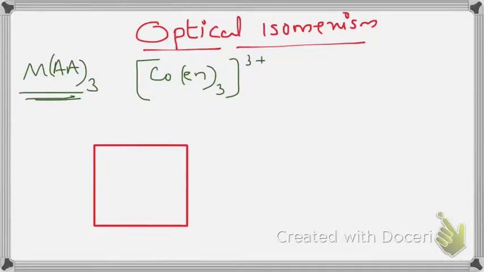MAA thrice. AA means a bidentate ligand, three times.